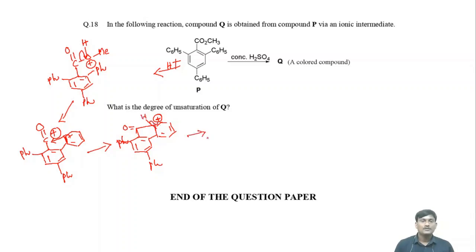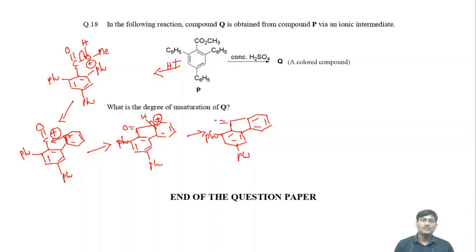So finally you will get this compound, and this one is Ph, this one is Ph, and finally you are getting the benzene ring again.